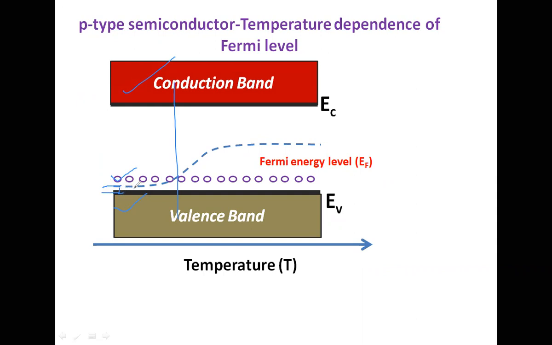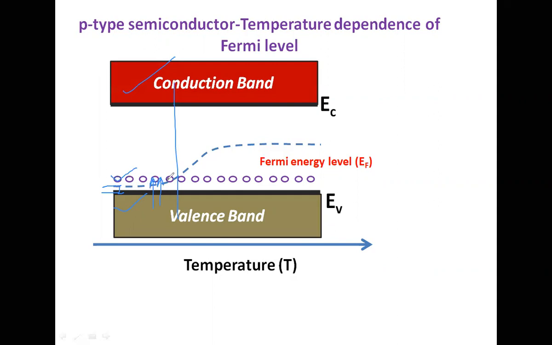That means this particular energy level is going to be affected as the temperature increases. Let us see how. When you increase the temperature, we are actually exciting the electrons from the valency band to this particular acceptor level.